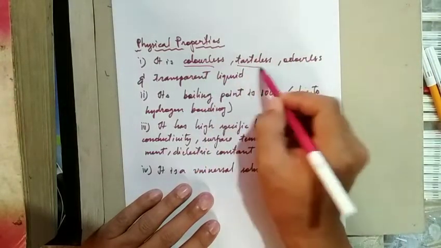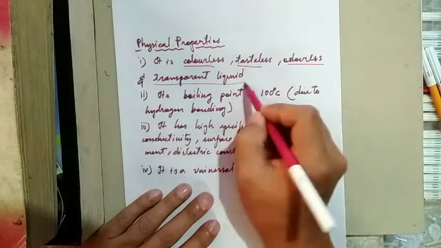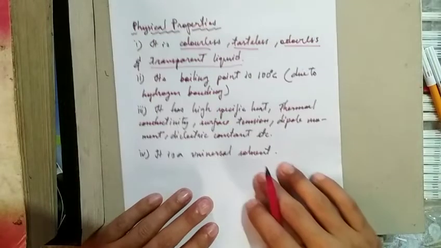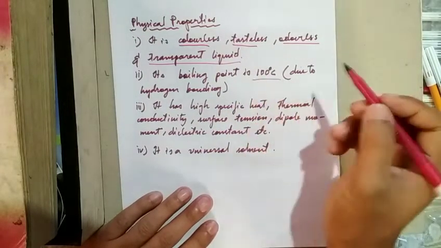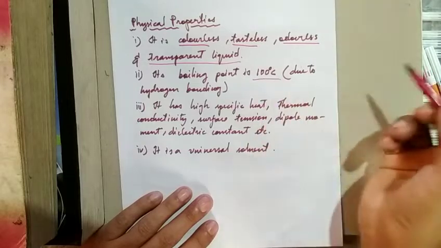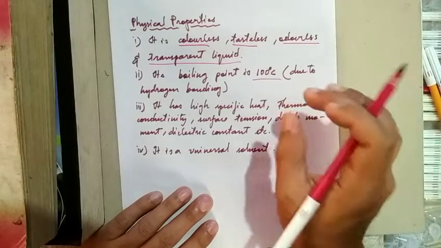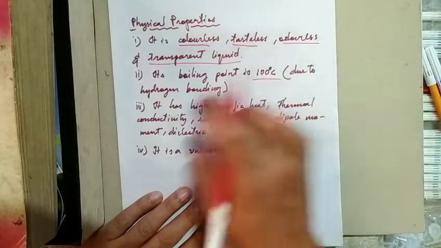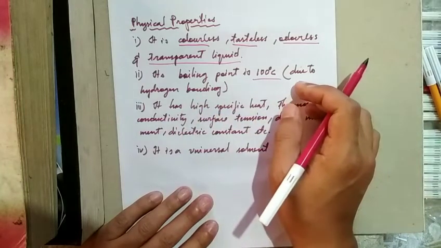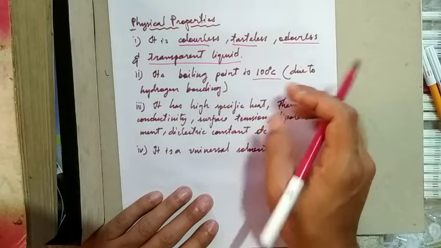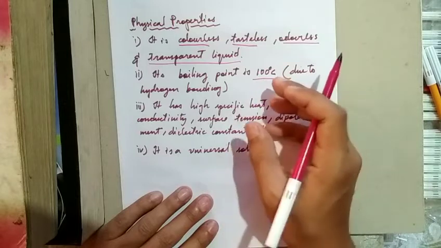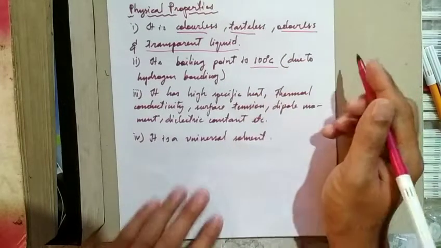It is a colorless, tasteless, odorless, transparent liquid. Now the boiling point, we all know, is 100 degrees Celsius. So why is there a high boiling point for water? The reason is hydrogen bonding. Water exhibits hydrogen bonding. There is strong hydrogen bonding in the water molecule.